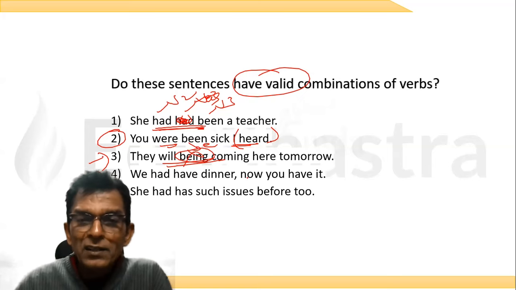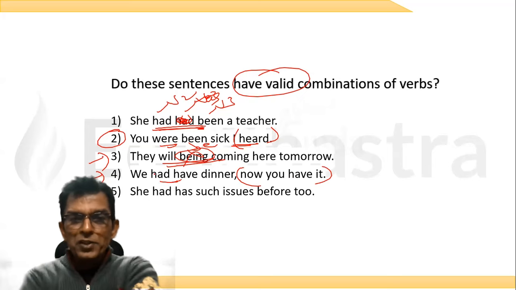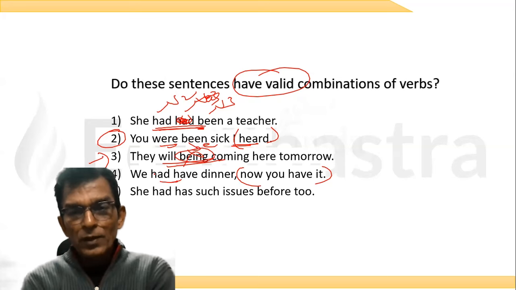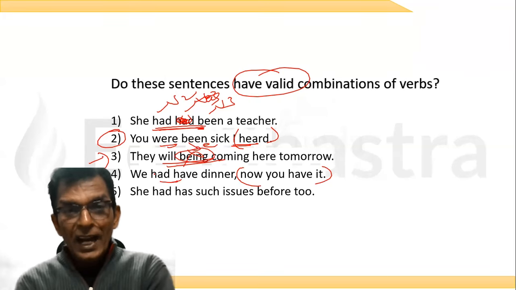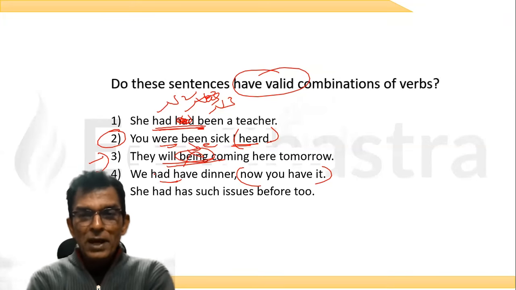We had have dinner. Now you have it. Now this part is okay. This is simple present tense. What about this? Does it have a valid combination? She had have dinner. Think about it. Had is V2 and have is V1. Is it possible, Vijay? Past, present?